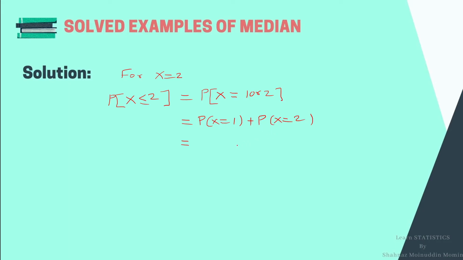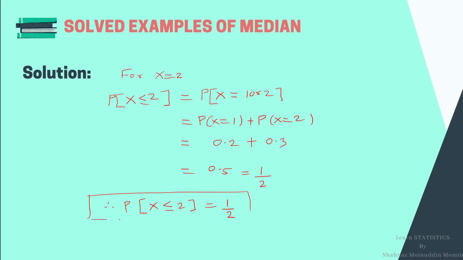By substituting the values from the probability distribution table, probability x equal to 1 is 0.2 and x equal to 2 is 0.3, which gives 0.5, that is 1/2. Hence for x equal to 2, probability x less than or equal to 2 is equal to 1/2. The condition is satisfied for the median.